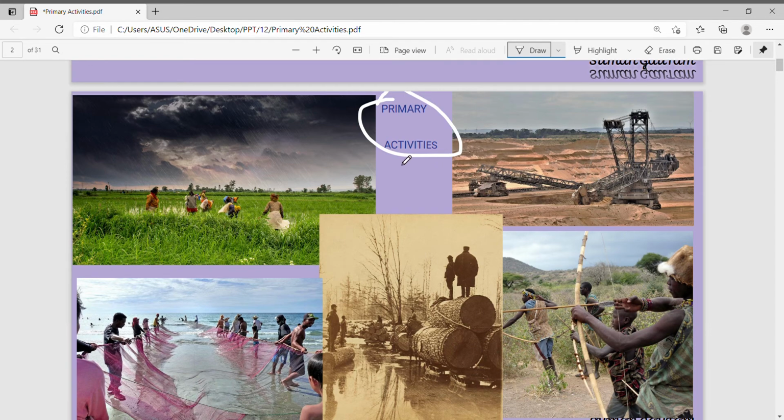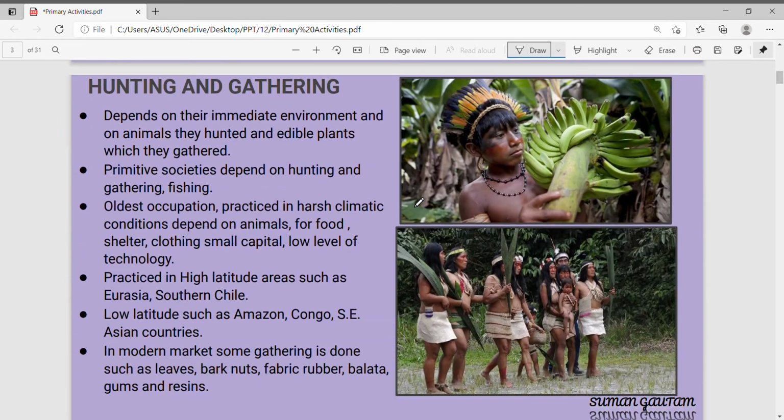So what are primary activities? The activities which are related to the bounties of nature are called primary activities. Okay, so let's start with primary activity number 1. Primary activity number 1 is hunting and gathering. Primitive people, the people who are living in forest areas, do not have access to industrialization or urbanization. These people still interact with nature and collect their food from the nature, and this kind of activity is called hunting and gathering.